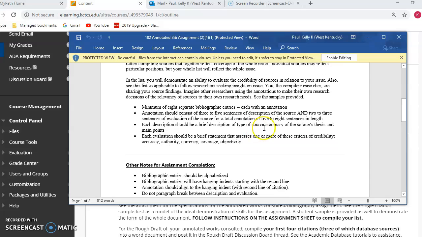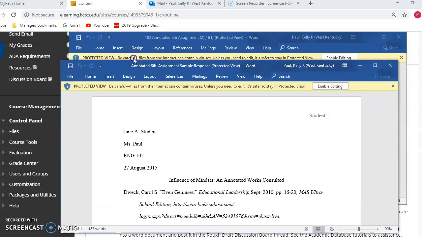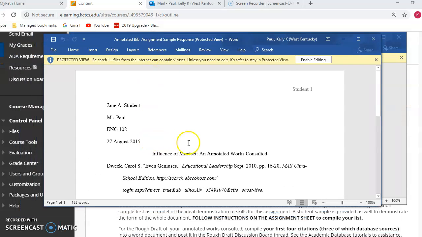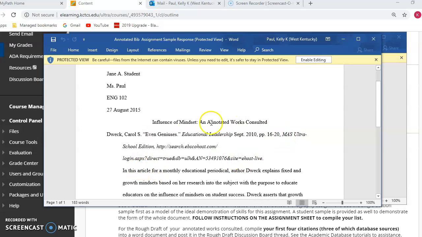Then after that, you must include 2 to 3 sentences evaluating that article or that source, if it's a documentary, or if it's from maybe one of the Kentucky.gov sites. I have a sample here too for you to see. This is a sample of just one entry, and this is the actual entry. Notice the hanging indent. I am absolutely looking for this hanging indent. You have to have this.